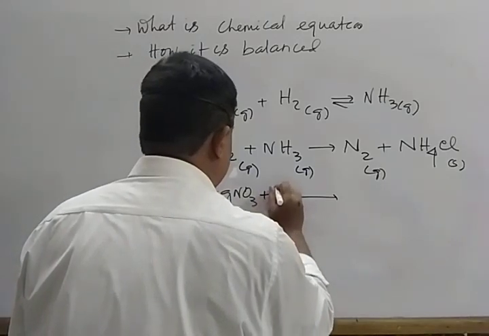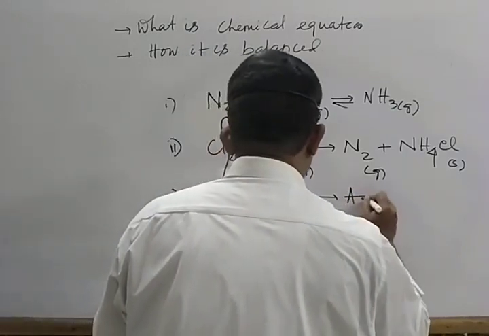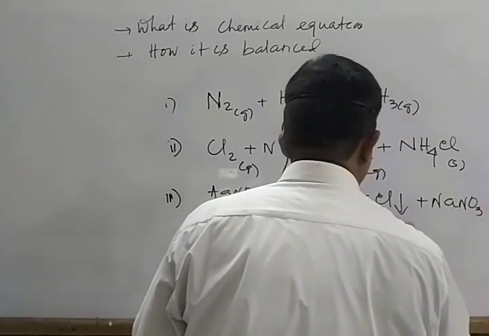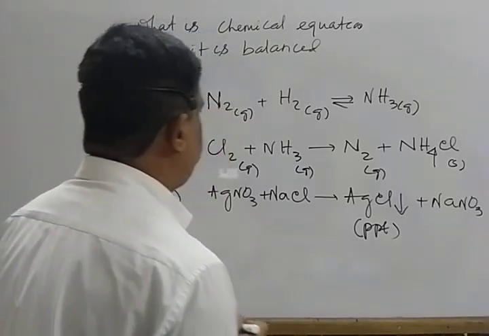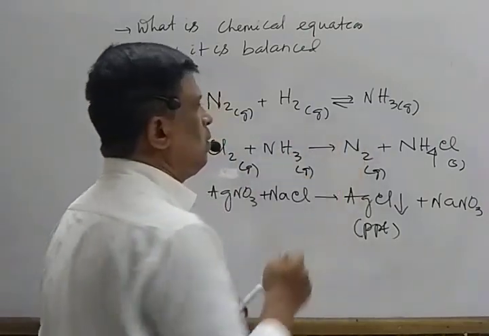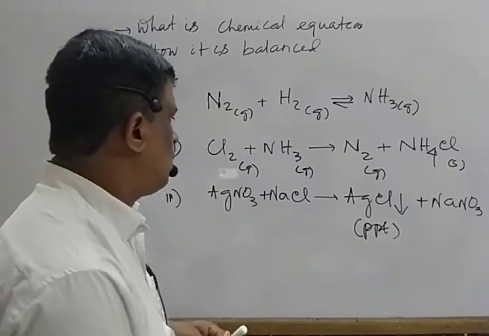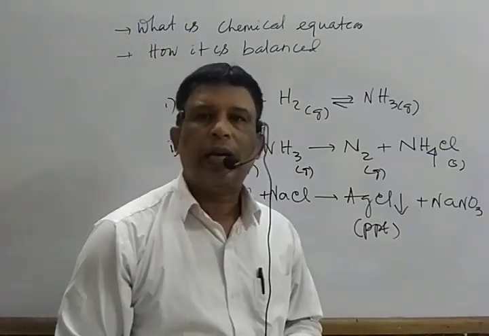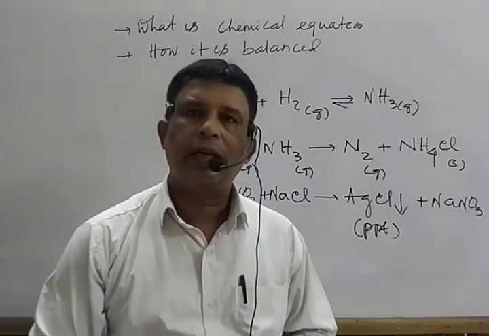Another example. AgNO3 plus NaCl give rise to AgCl plus NaNO3. This is known as precipitate. Mark that. Some examples are there. Here G stands for gas. Double-headed arrow mark stands for reversible reaction. Here downward arrow mark stands for precipitate formed. So different types of reaction and symbols are there to represent their physical state.